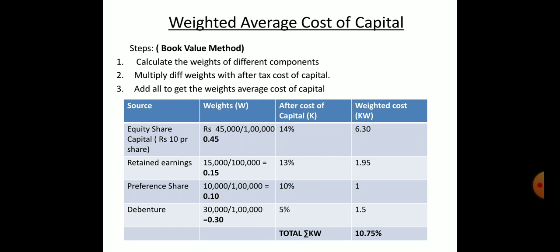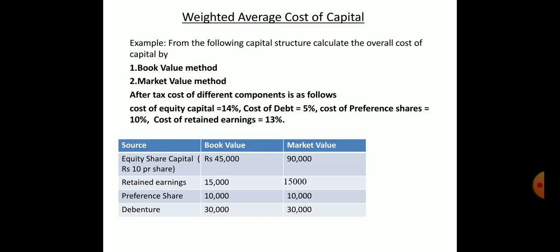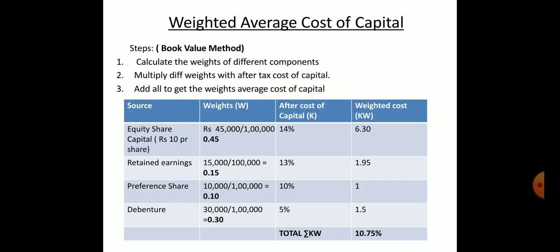The after tax cost of capital is already given in the question: 14%, 5%, 10% and 13%. Equity share capital is 14% cost, retained earnings 13%, preference shares 10%, debentures 5%.